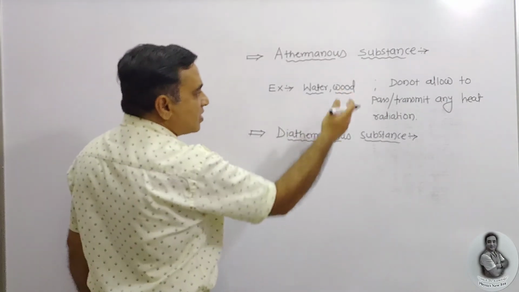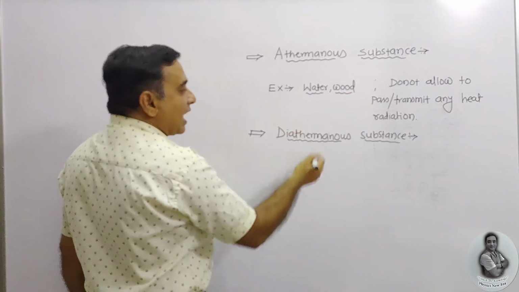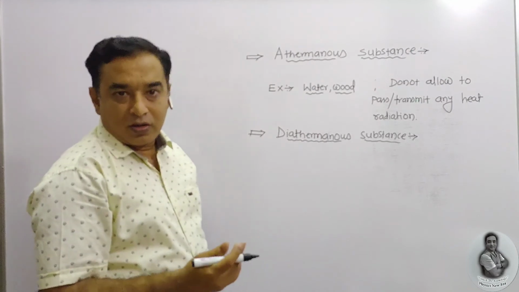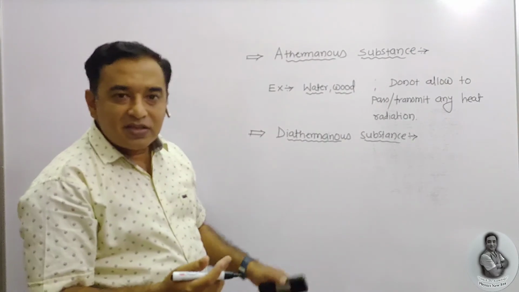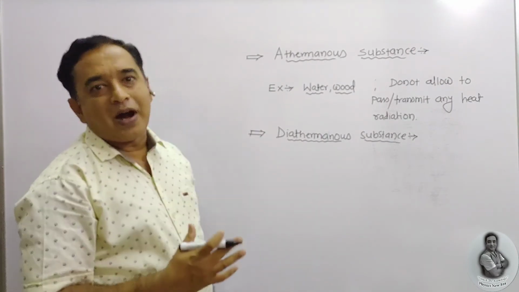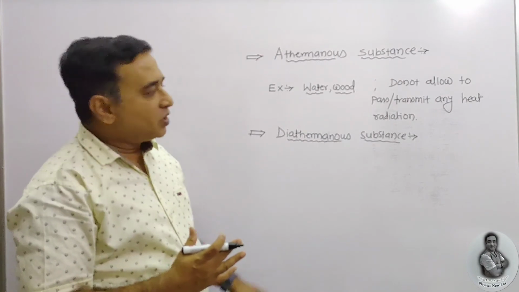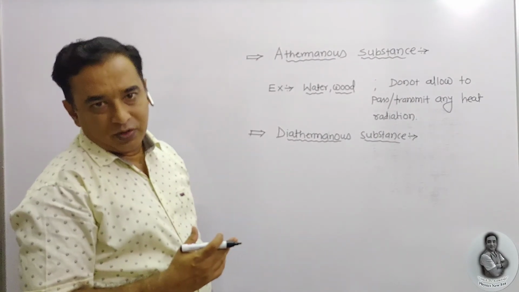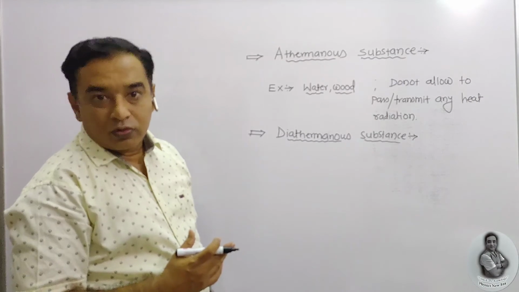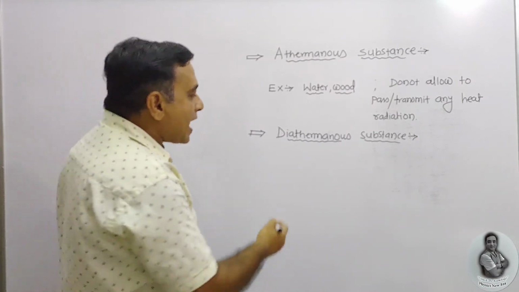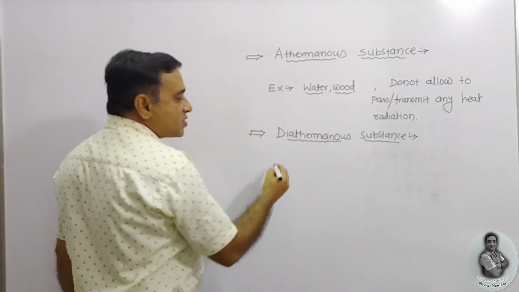What about diathermanous? It is opposite to this: substances which allow the heat radiation to pass through them are known as diathermanous substances.